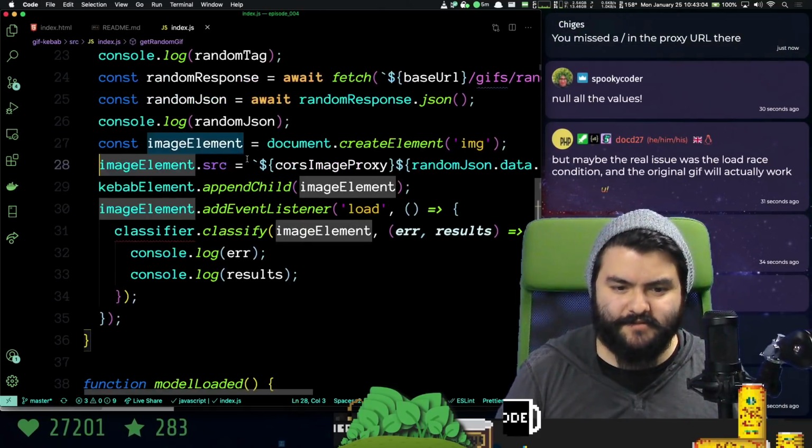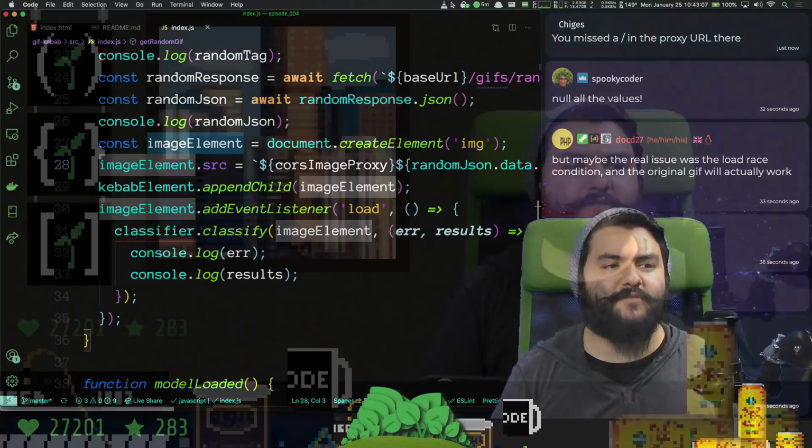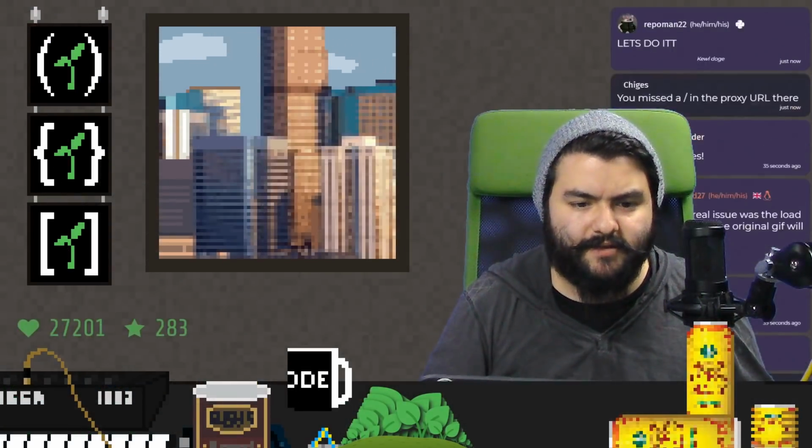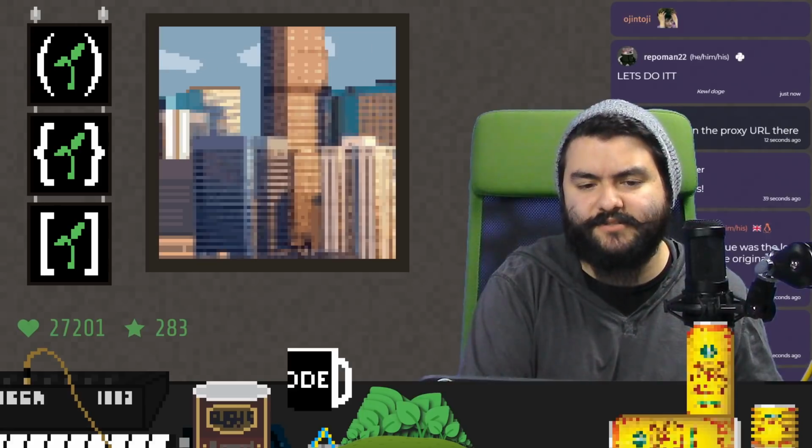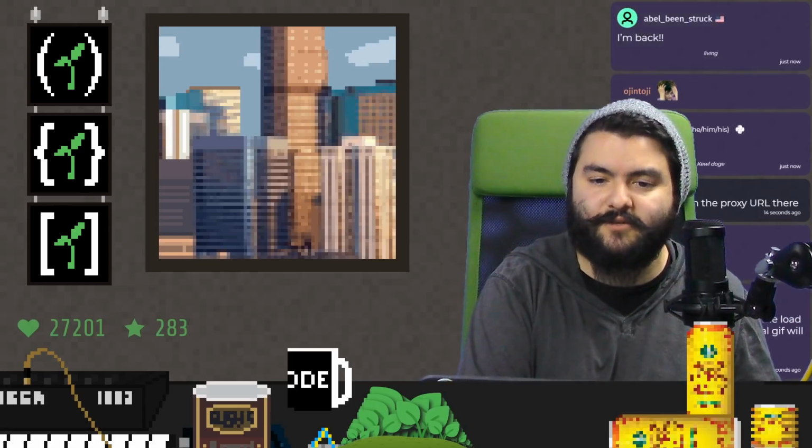Missed a slash in the proxy URL? Well, I'm pretty sure I have the variable set up to do the right thing. Yeah, because the URL actually takes a query string.